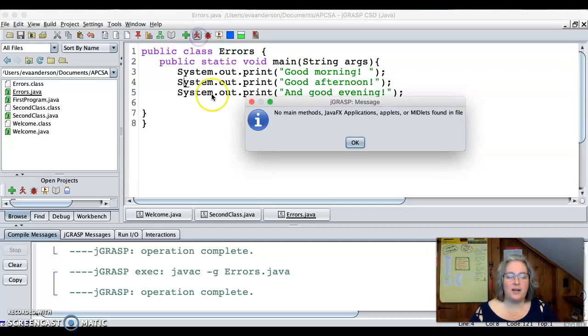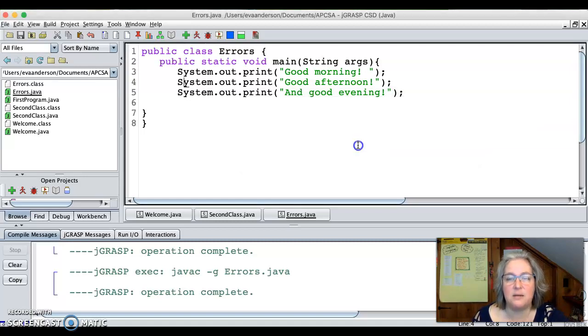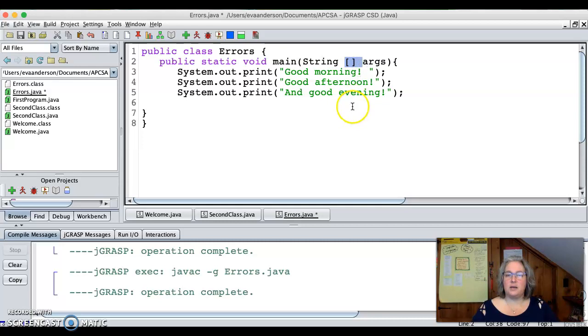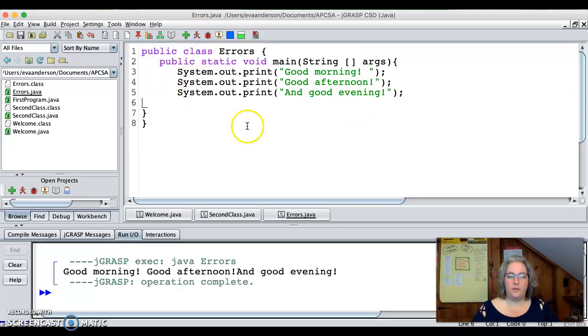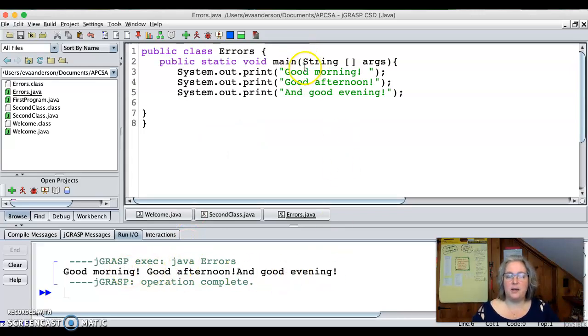So I hit run. Every once in a while, if you mess up the main method header, when you try to run, you're going to get this message. That's because the main method header is not exact. So this needs these square brackets here. Now we've got it, and we've got our output, and I used prints so they're all on the same line.